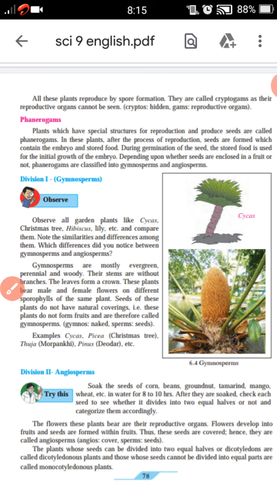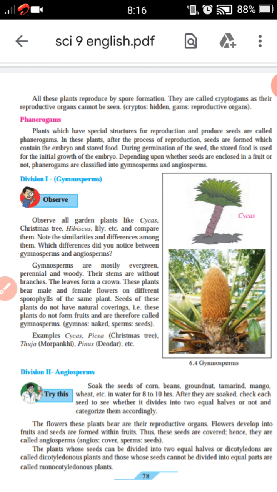During germination of the seed, means when the seed grows, the stored food is used for the initial growth of the embryo, depending upon whether the seeds are enclosed in a fruit or not.